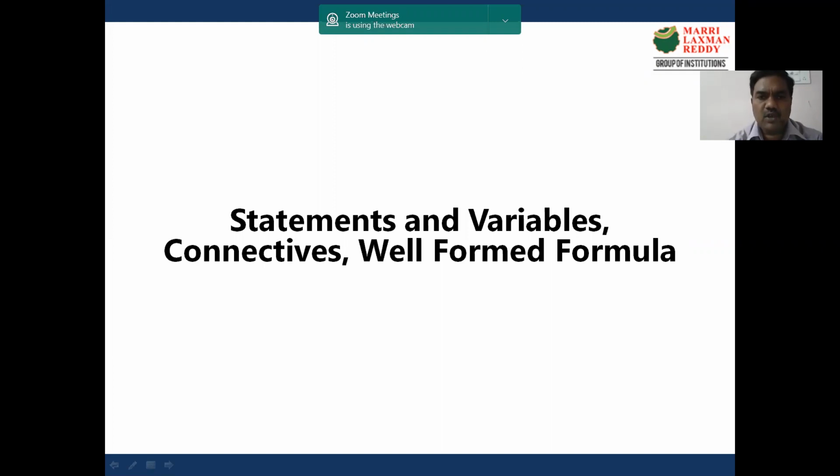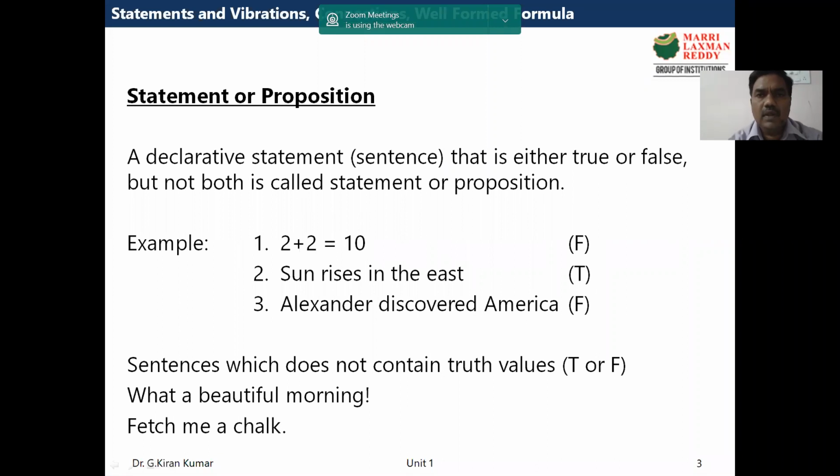Yeah, let us start the first topic: statements and variables, connectives, well-formed formula. So let us see all these simple topics. First of all, let us see what is the definition of a statement or proposition.